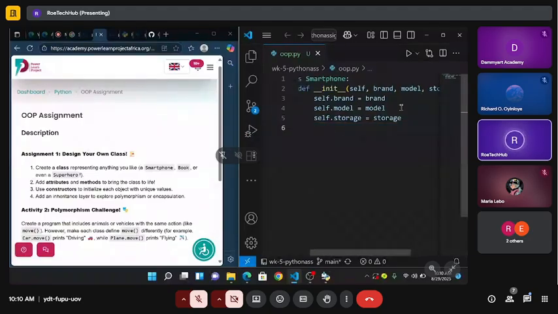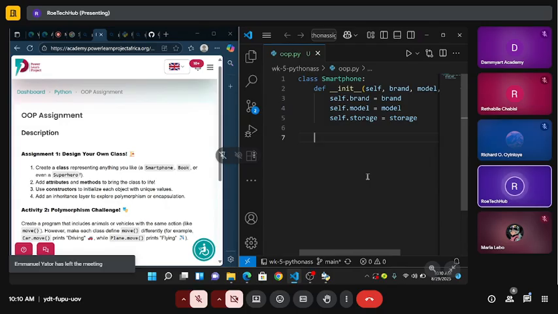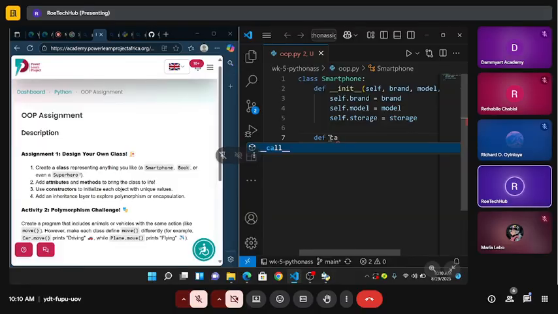So now here, under the same line with the define, I'm going to define an attribute. Okay, I've already defined my attribute. So now I want to define a method that is going to bring it to life. I'm going to call this call. My phone can call, no? Phone can call. So self as usual.